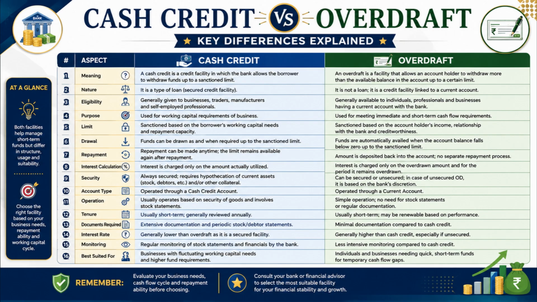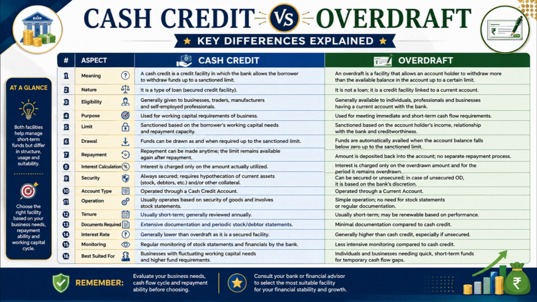Number 7. In cash credit, repayment can be made anytime and the limit becomes reusable after repayment, whereas in overdraft, the withdrawn amount is adjusted directly through deposits into the account. Number 8. In cash credit, interest is charged only on the amount utilized, whereas in overdraft, interest is charged on the overdrawn amount for the period it remains overdrawn.